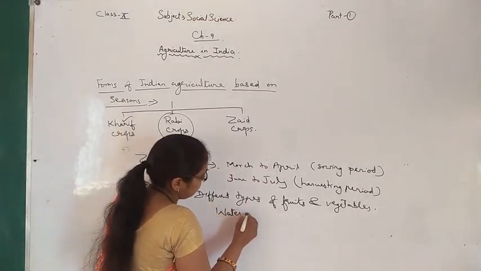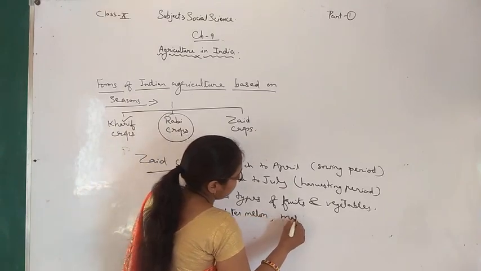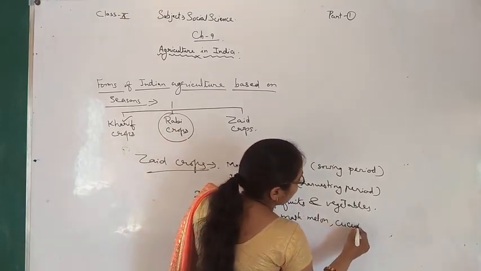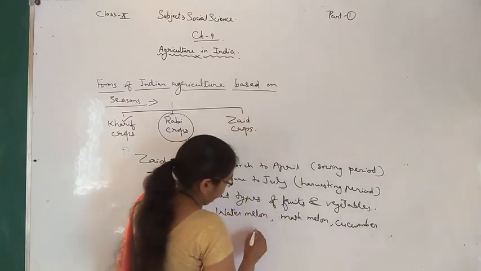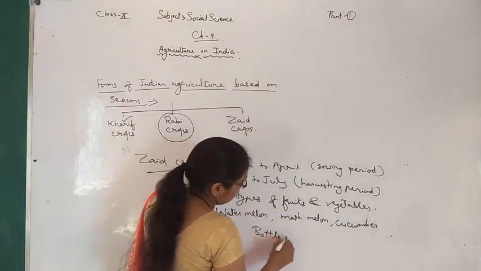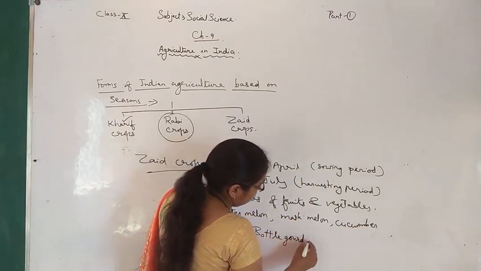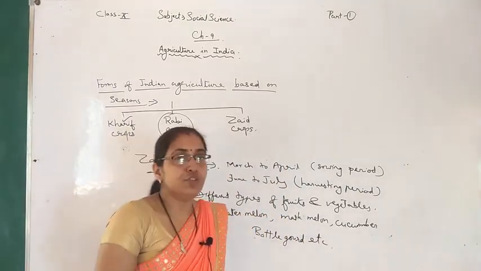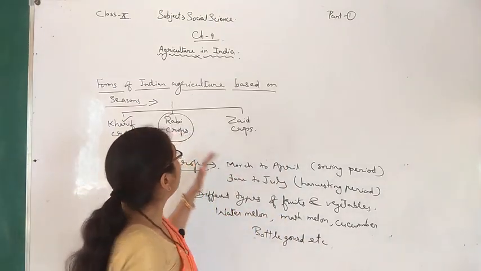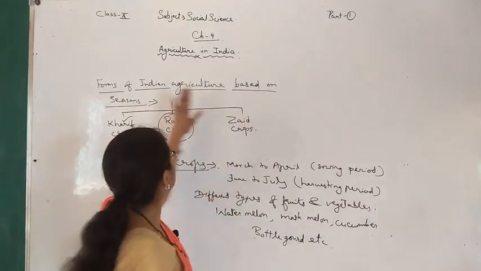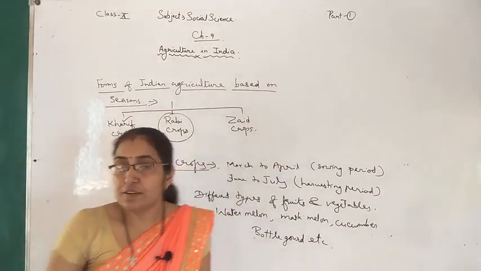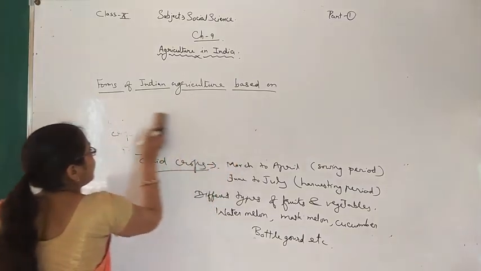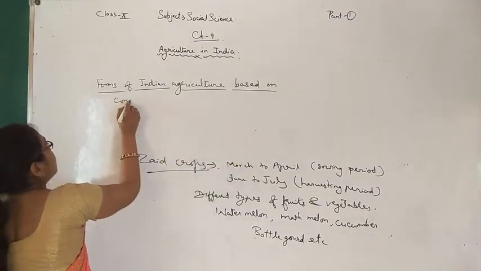Watermelon, muskmelon, cucumber, buttergourd, etc. These are different examples of Jayad crops. I hope you understand the forms of Indian agriculture based on season. Now we are going to see the second, based on consumption.